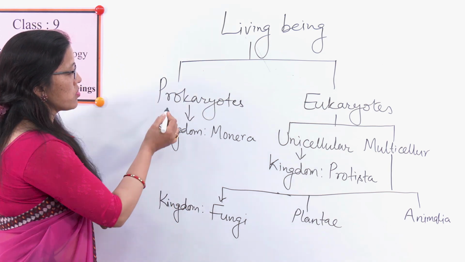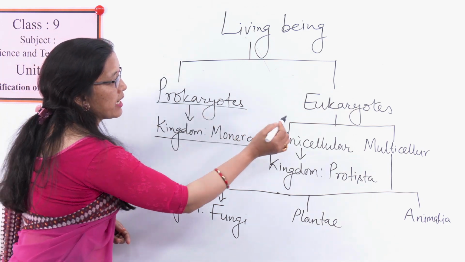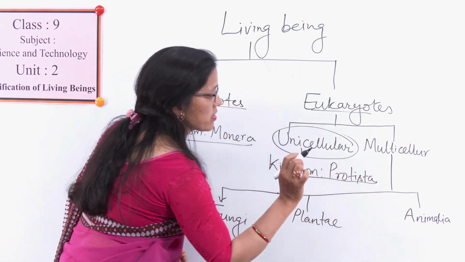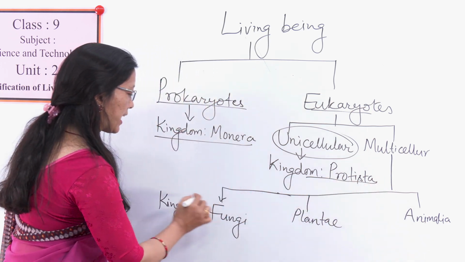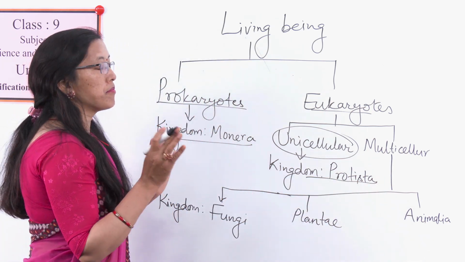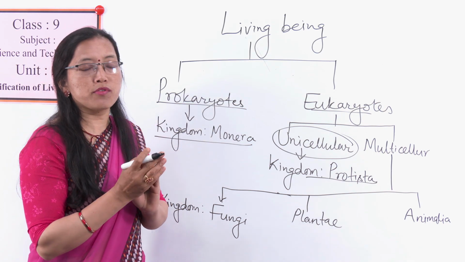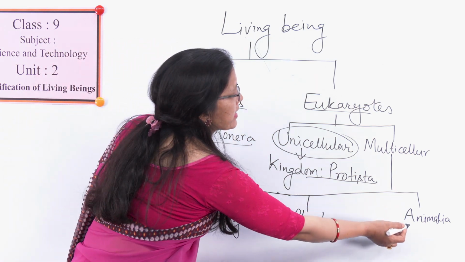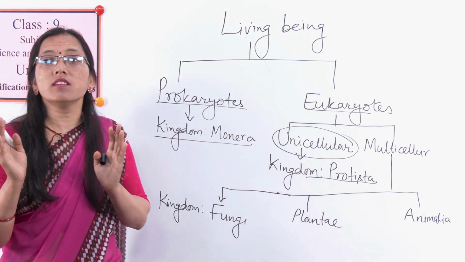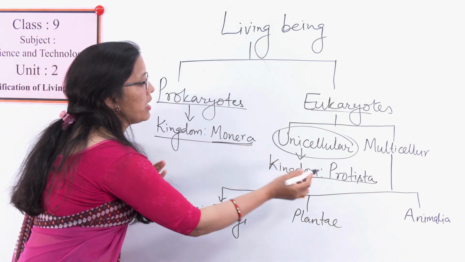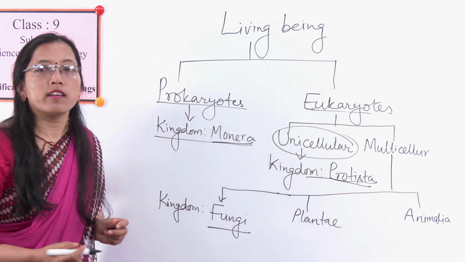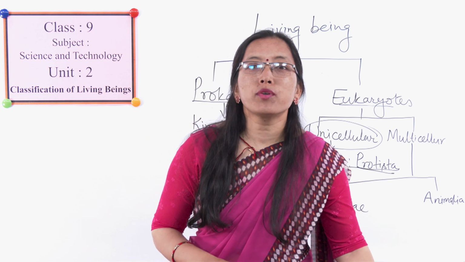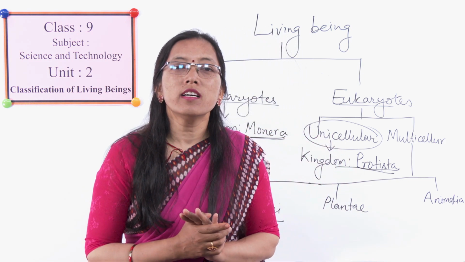See, first, prokaryotes all belong to Monera. Among eukaryotes, those which have unicellular structure belong to Protista, and multicellular ones we again divide into 3 kingdoms based on the presence or absence of cell wall as well as their nutrition type. So fungi, Plantae and Animalia. Today we will discuss 3 kingdoms: Monera, Protista and fungi. My dear students, you already know something about Monera, Protista and fungi, and you have seen fungi